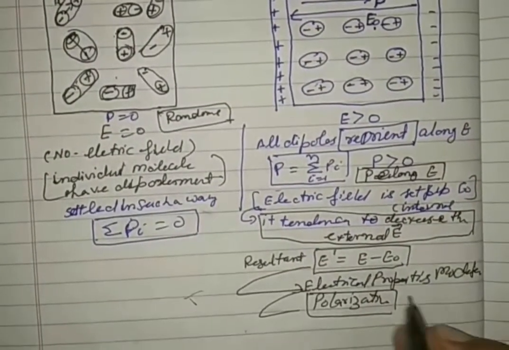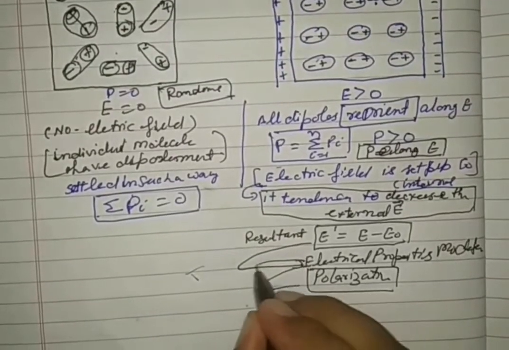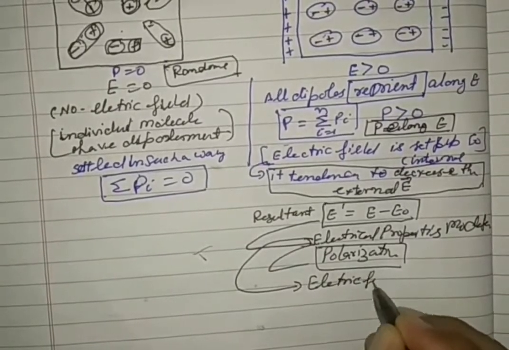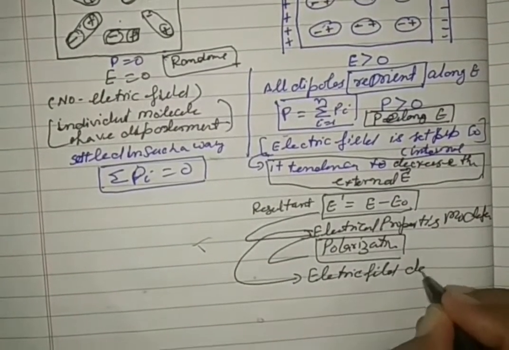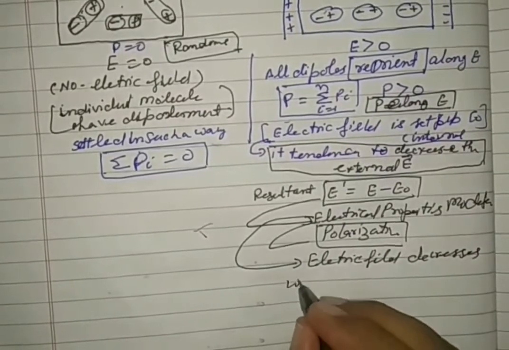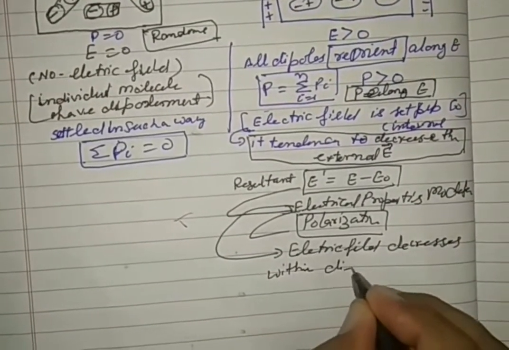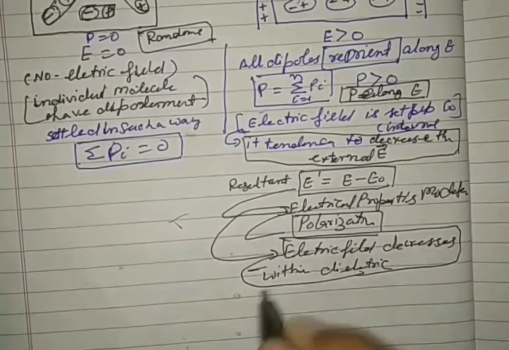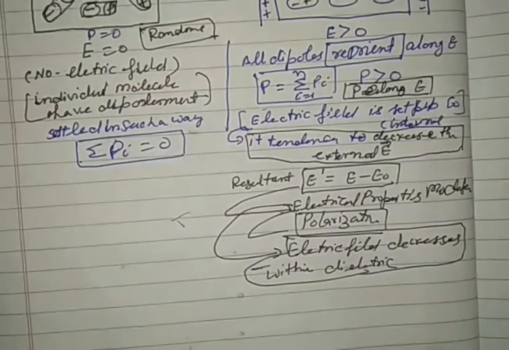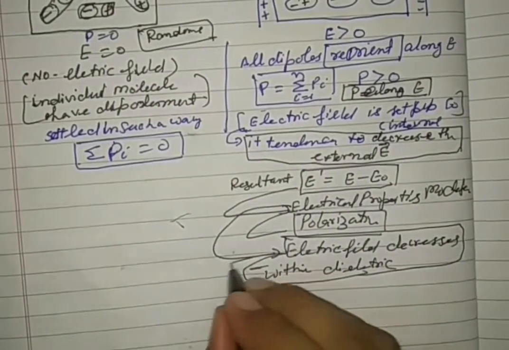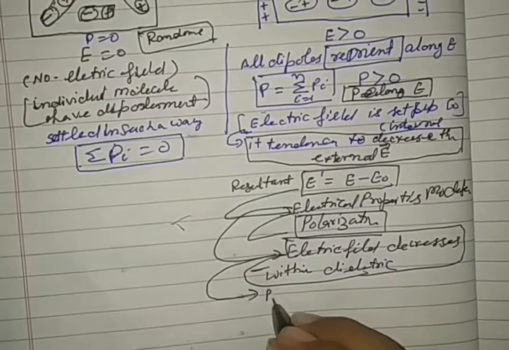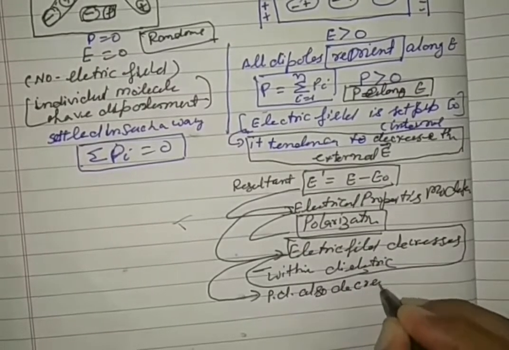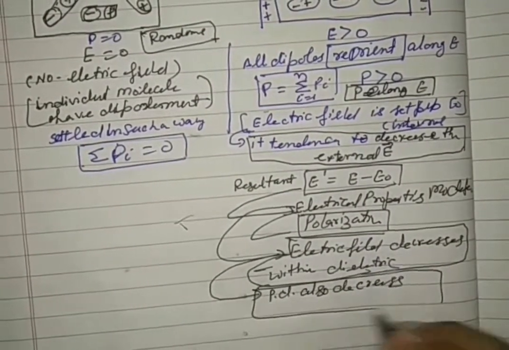So when this electrical property is modified, it is also called electric field decreases within the dielectric. See in the box, very important line. What is this? Electric field decreases within the dielectric. If the electric field decreases, this implies that the potential difference also decreases. Why does the potential difference also decrease?